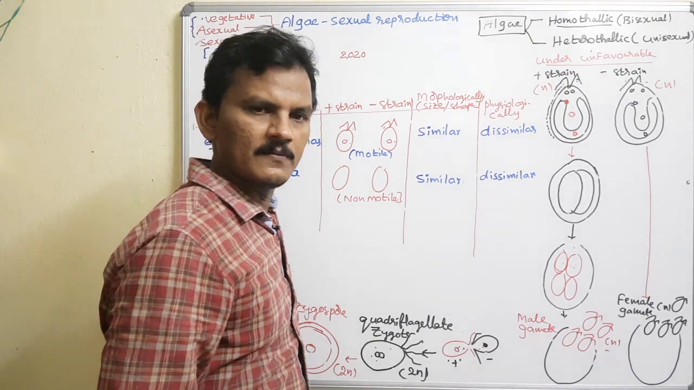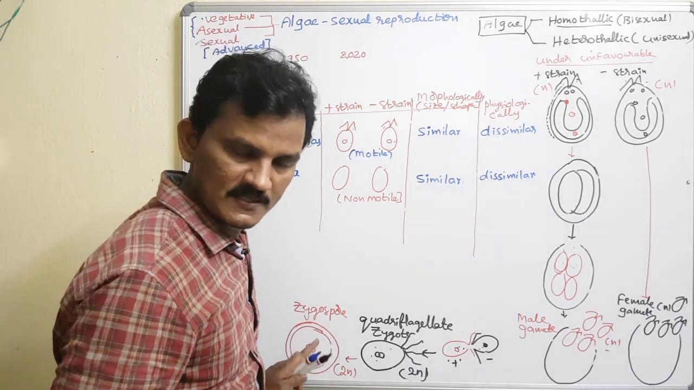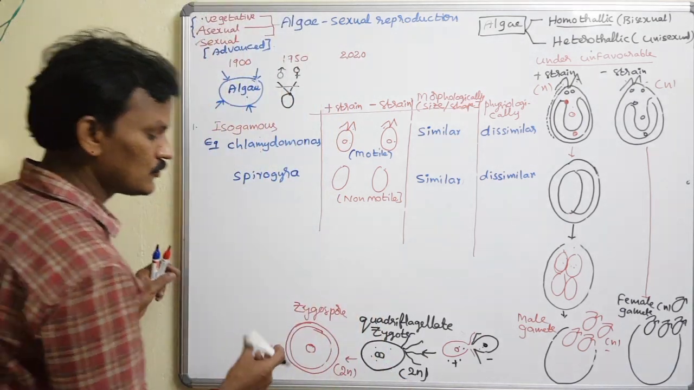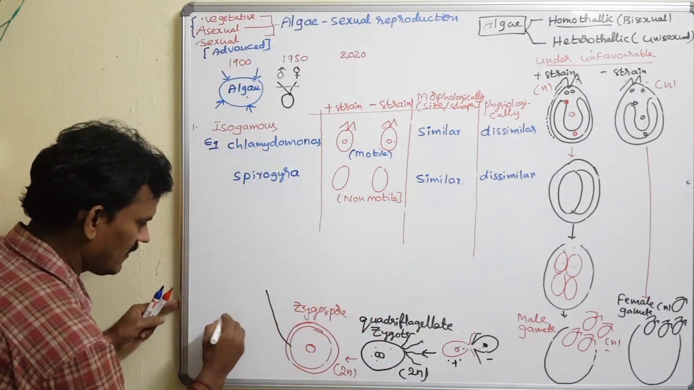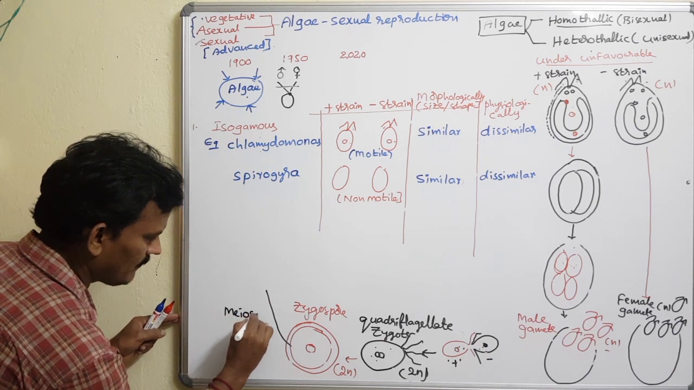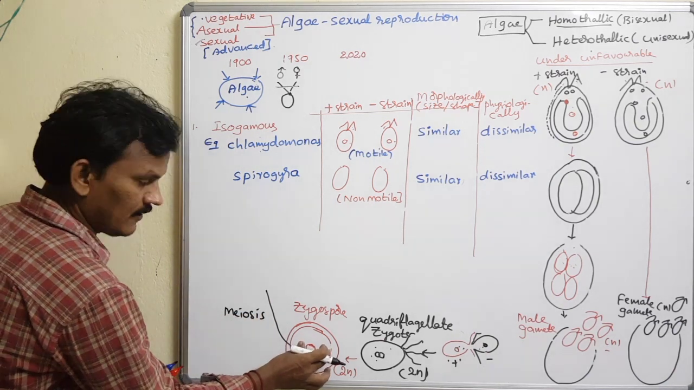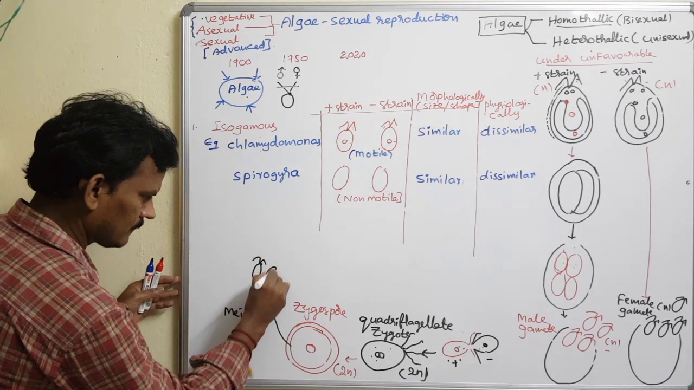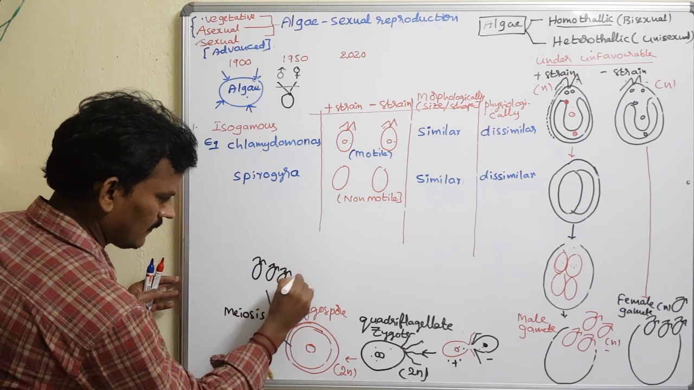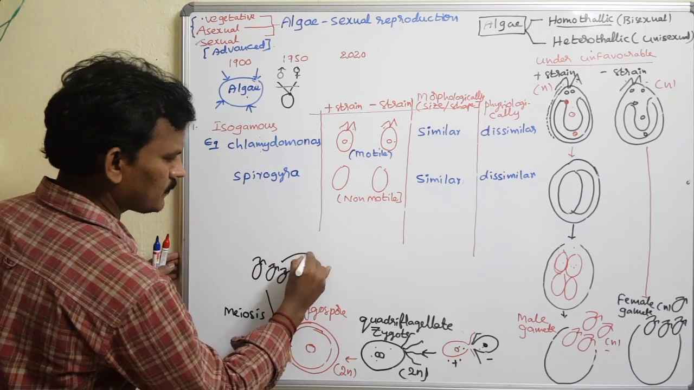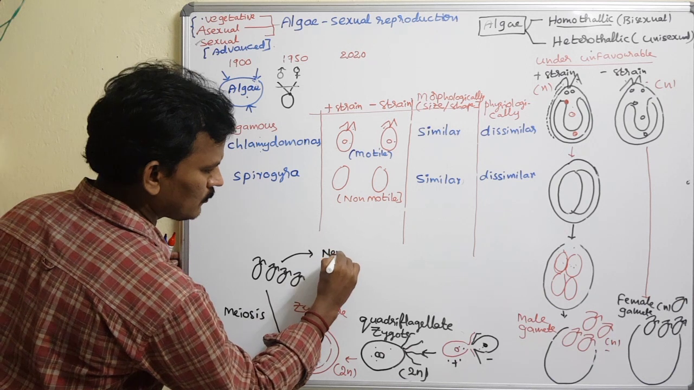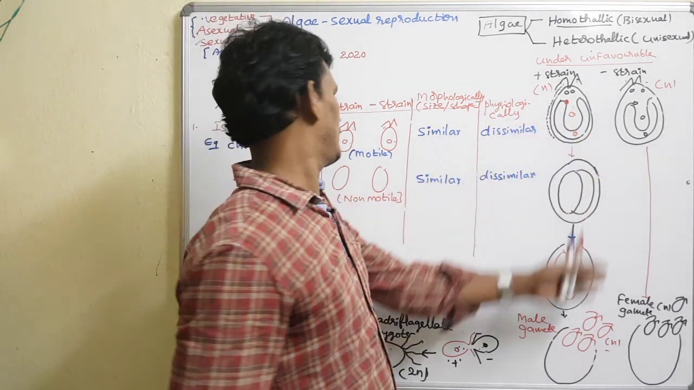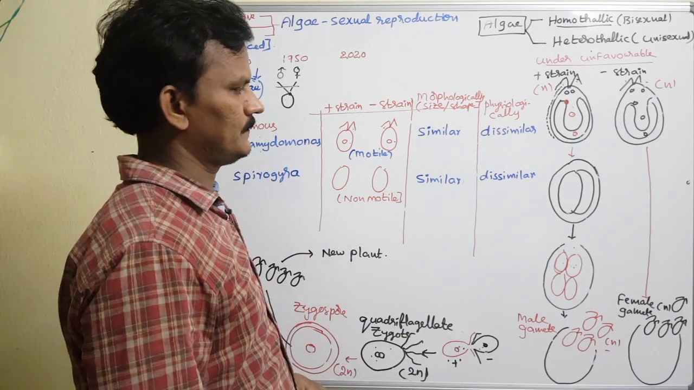Under favorable conditions, the zygospore germinates by meiosis division and produces 4 haploid zoospores, like 1, 2, 3, 4. The 4 zoospores produce the new plant. So this is the common method in Chlamydomonas.